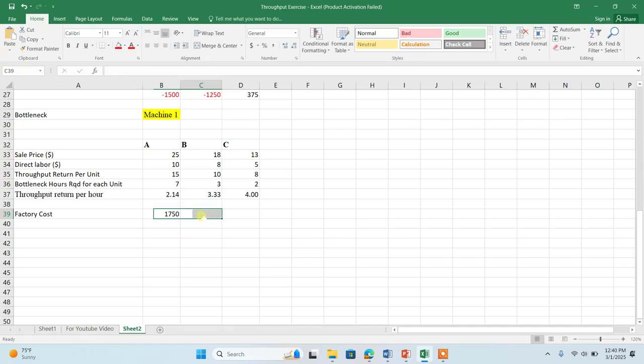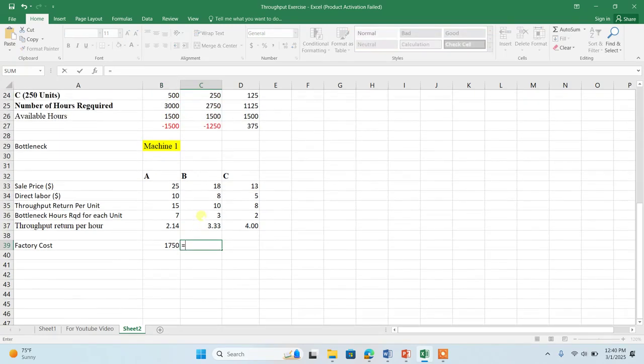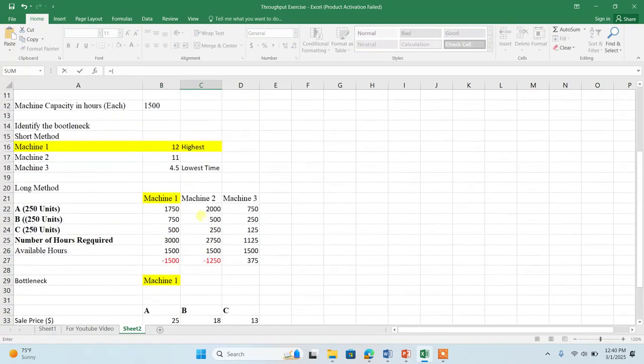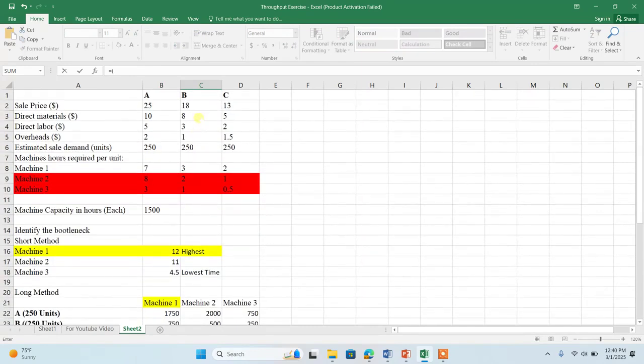Now the fixed cost of B: direct labor plus overhead, and then multiply by 250.